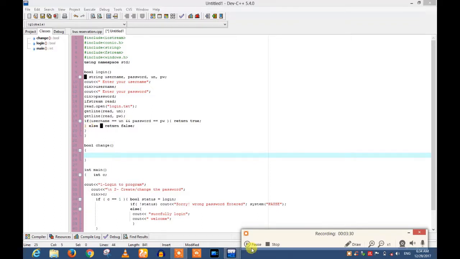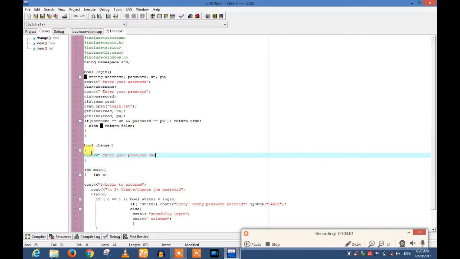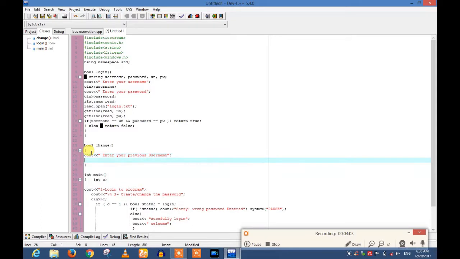After this, when the user will enter number 2, when he will choose the second option, he will be creating the new password in the second boolean statement. In the second boolean statement we are going to say cout enter your previous username, and we will create a string type variable here, string change to.